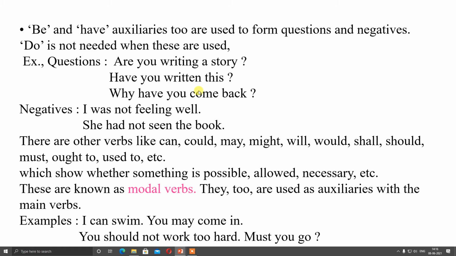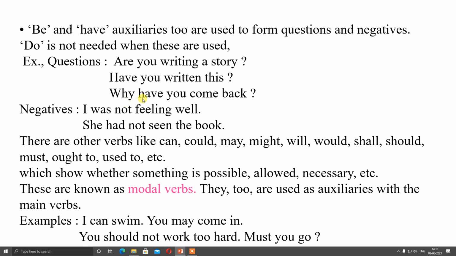Now be and have auxiliaries are used to form questions and negatives. Do is not needed when these are used. Example, are you writing a story? So here we are not using do. Here we are starting with are. Have you written this? We are making a question with have.